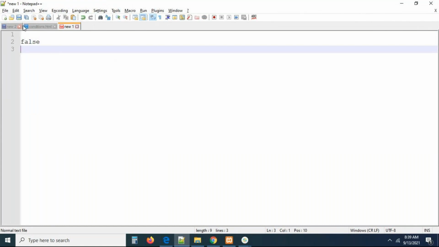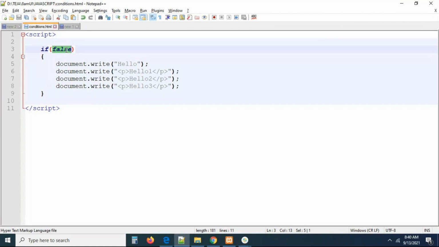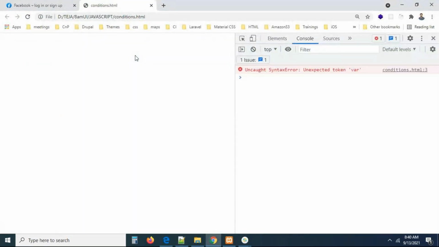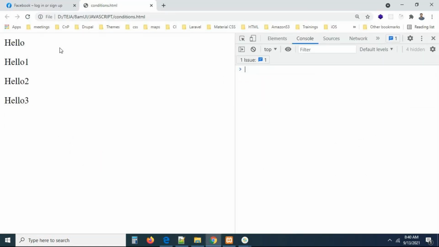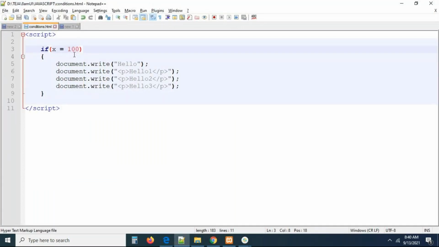Okay, now remember this carefully. Now I'm going to take var x is equal to 100. I'm declaring the variable directly inside the condition. Is it valid? Now refresh the page. So var is not at all declared here. Okay, let me remove the var. I'm taking x is equal to 100. Is it valid or not? It's valid now. So you are able to take it, but as per the syntax you cannot take literals inside the condition.